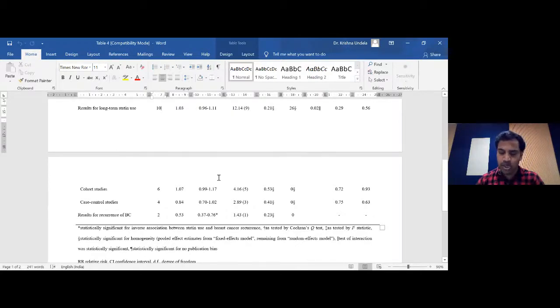I think this may be one of the best explanations for you. Usually people will feel that when you get no association or a negative association, the chance of getting published is going to be difficult. But I think this is one of the best examples to say that that's not true always. This is a study where we got no association for almost all the outcomes, but still when we sent this publication, it got accepted the first time itself in a very good journal, Breast Cancer Research and Treatment by Springer, and in 2012 itself it had an impact factor of 4.5 or so.